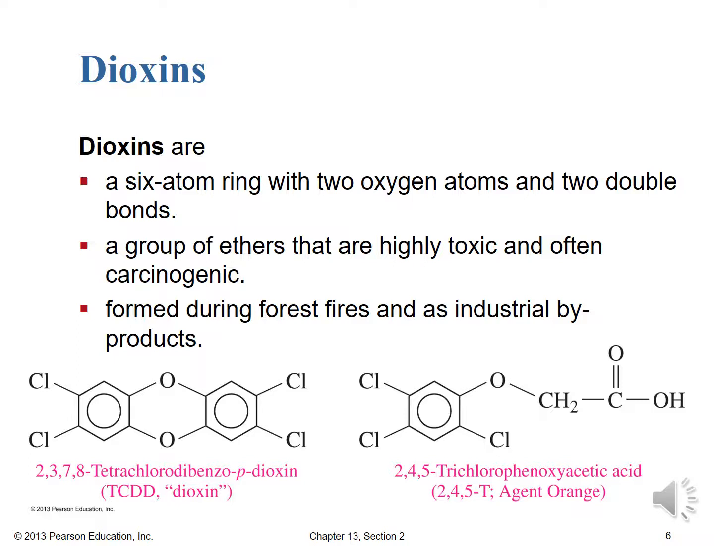The dioxins are a six-membered ring with 2 oxygen atoms and 2 double bonds, and so they're a group of ethers that are highly reactive, and these are indeed often carcinogenic to humans. And they're formed during forest fires and as industrial byproducts.